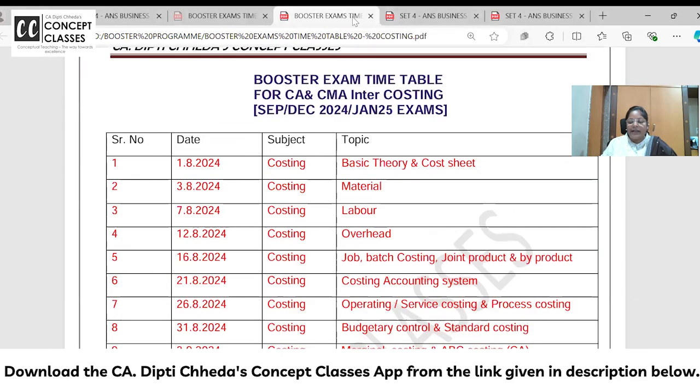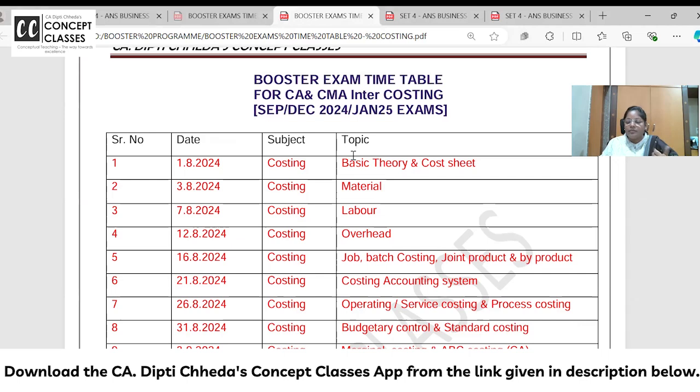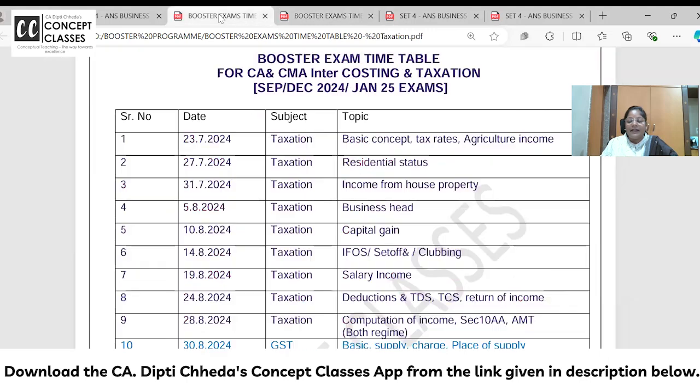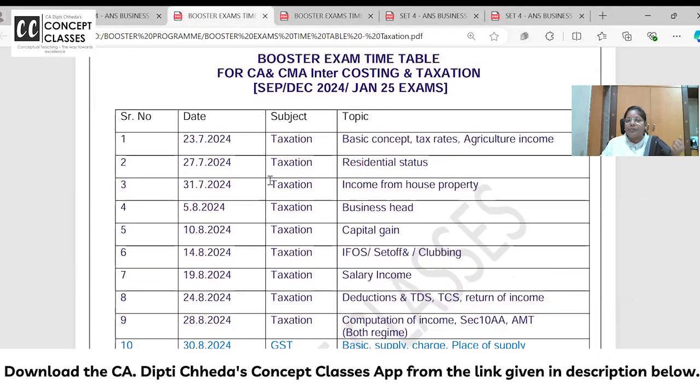See the other exam timetable also. Next lined up is your labor exam. Already today the question paper is given to you. The labor paper discussion is live tomorrow on Zoom, and overhead will be on Monday. In income tax, the next exam is capital gain. This business head exam you wrote on Monday.